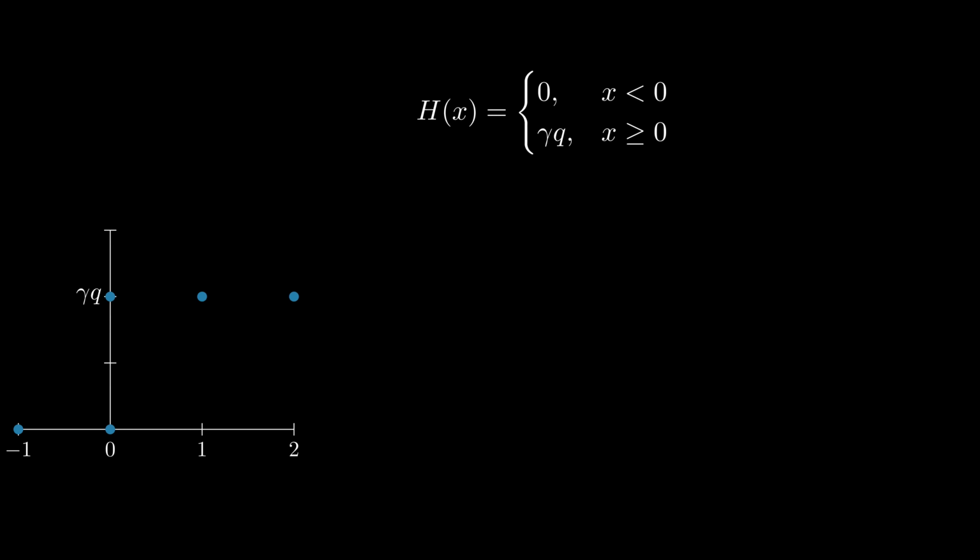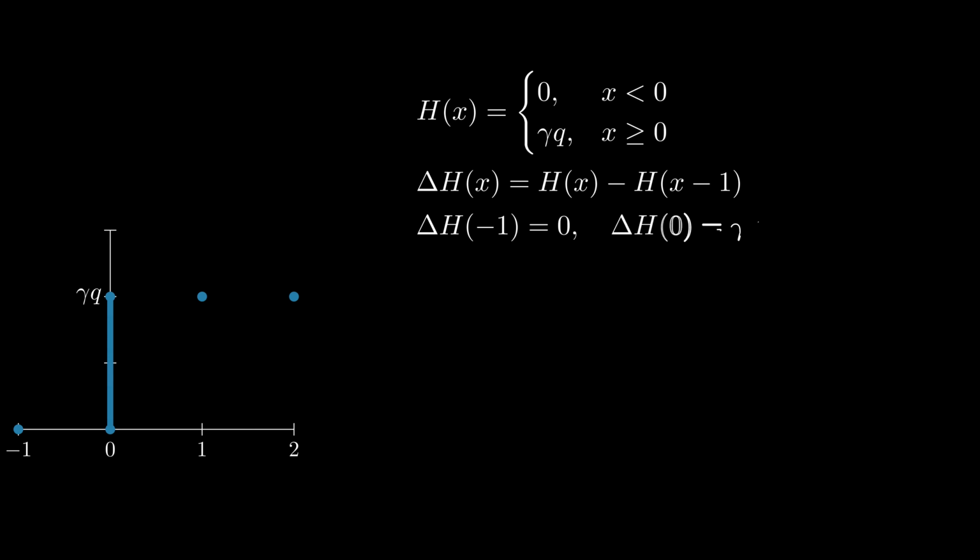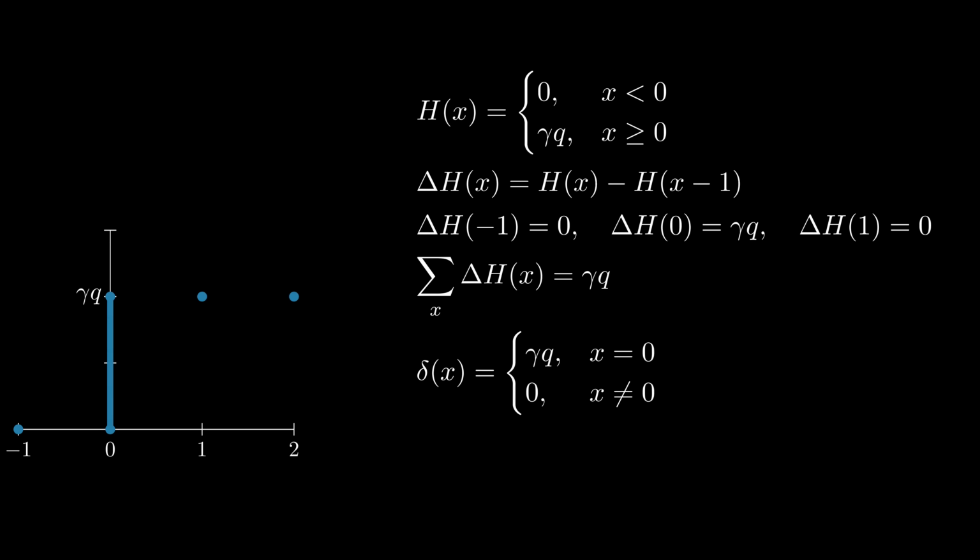Here's the Heaviside step function on our lattice. It jumps by Qgħ. Take the backward difference. Almost everywhere it's 0. Exactly at 0 it's Qgħ. That's also the delta.